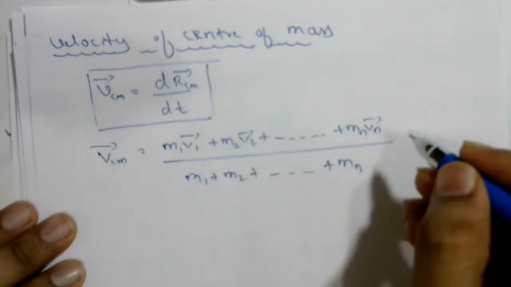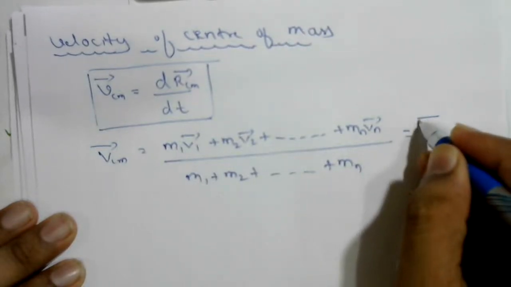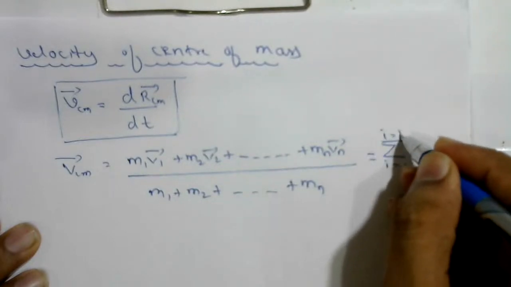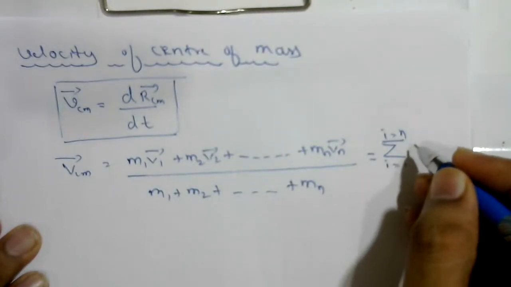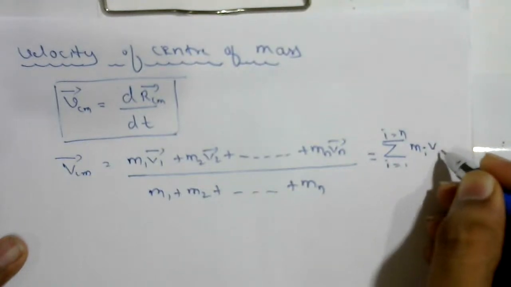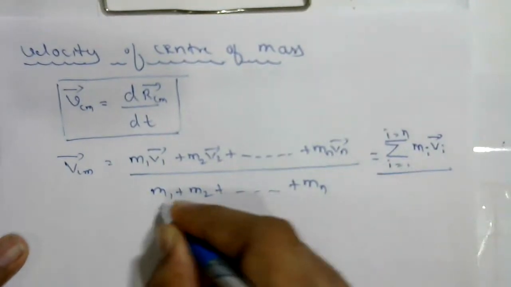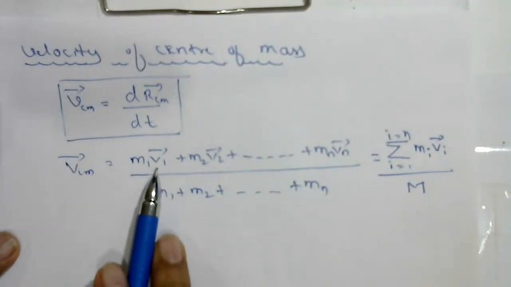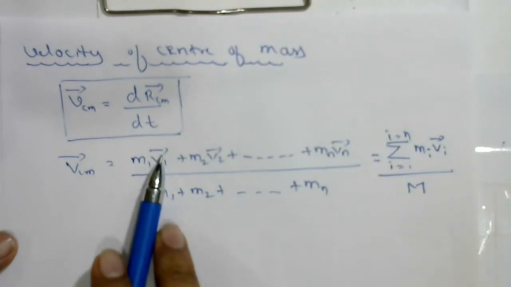In summation form you can also write summation of i equal to 1 to n, mi vi in vector form, divided by the total mass capital M. Okay, so the vector sign indicates direction.